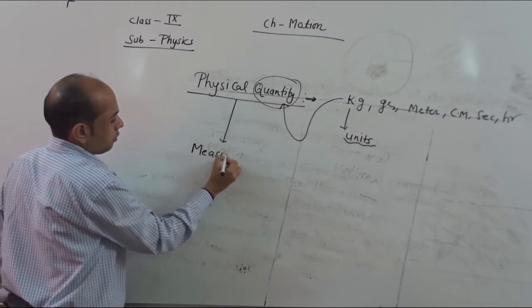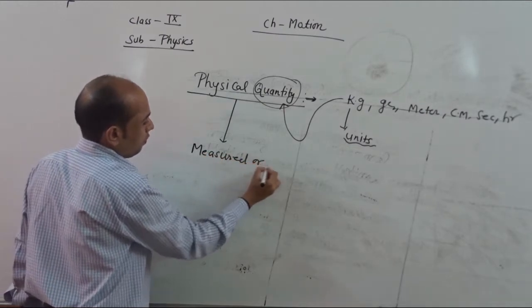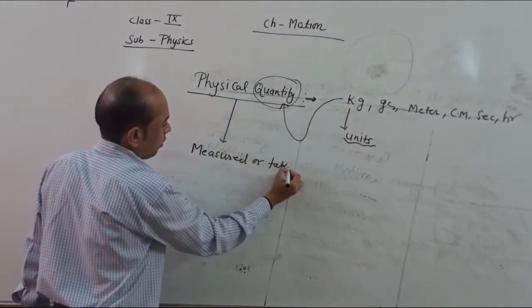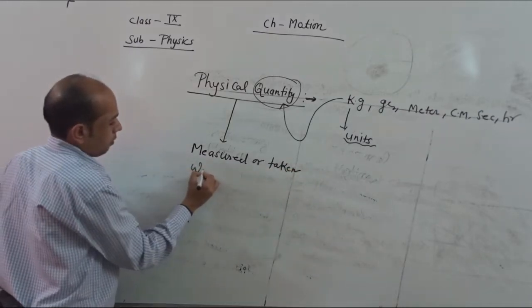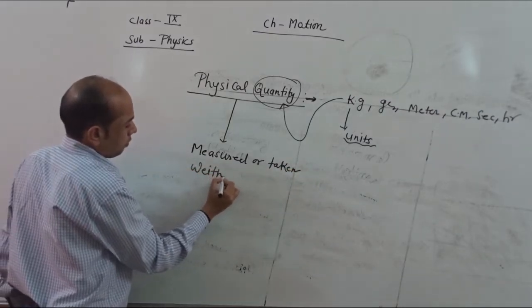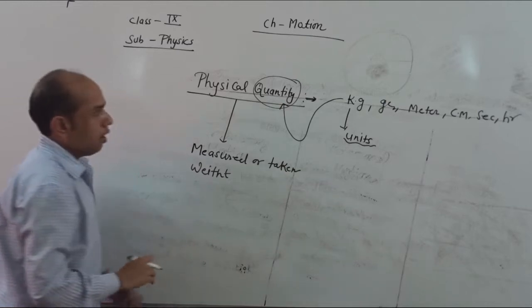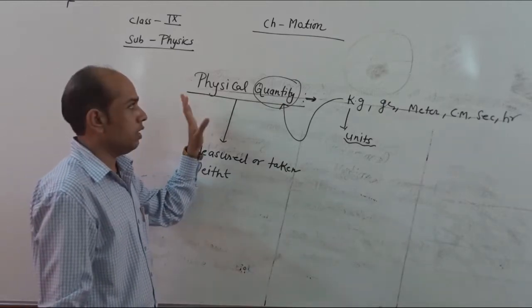So physical quantity means here a quantity which can be measured, or we can take their weight. These are known as physical quantity.